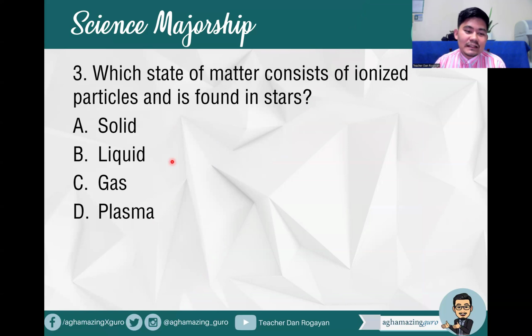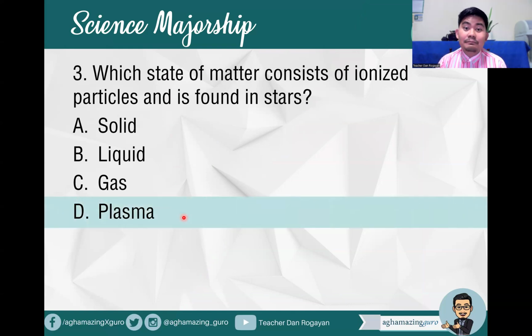Item number three, which state of matter consists of ionized particles and is found in stars? A, solid, B, liquid, C, gas, or letter D, plasma. So what is your answer? When we talk about ionized particles found in stars, of course, this is a basic question. That's correct. It's letter D, plasma, the fourth state of matter.